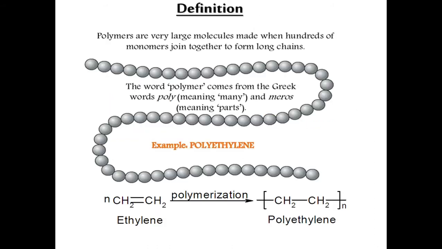First, we will see the meaning of polymers. What is the meaning of polymers? Poly means many, mers means parts or unit. This word is derived from a Greek word. Then what is the definition of polymers? Polymers are very large molecules made when hundreds of monomers join together to form long chains. Example, polyethylene: when ethylene undergoes polymerization it forms polyethylene.